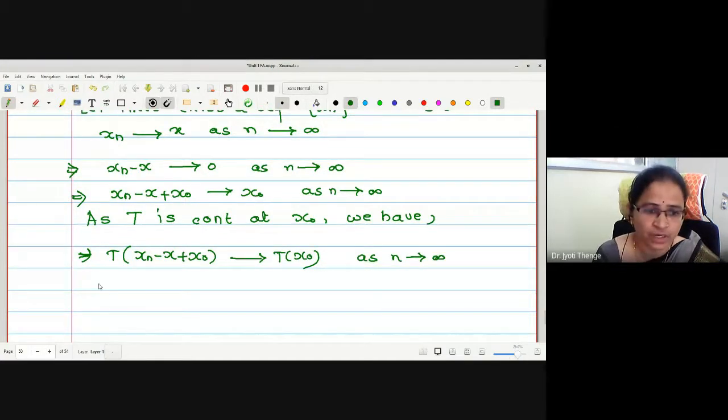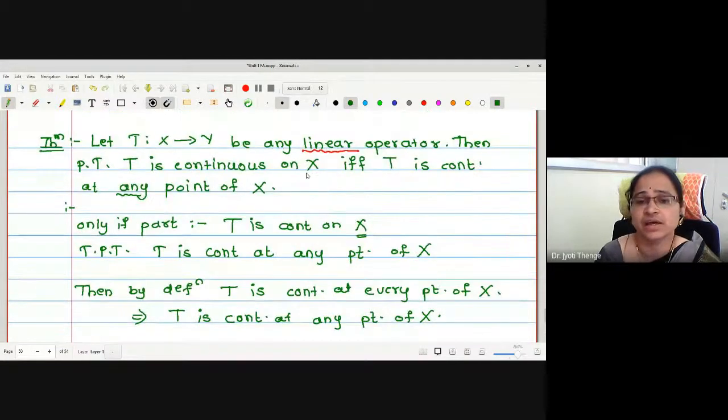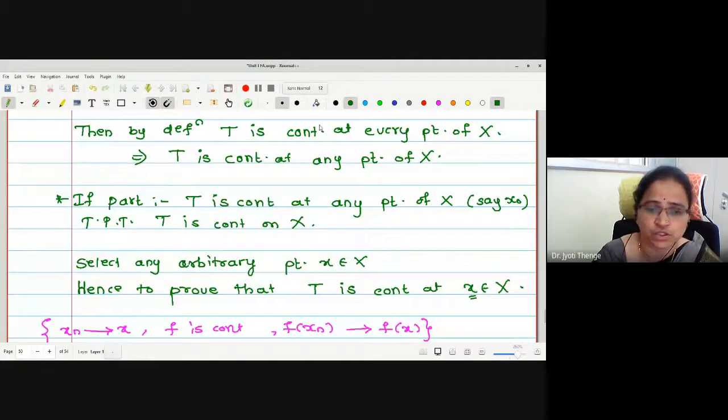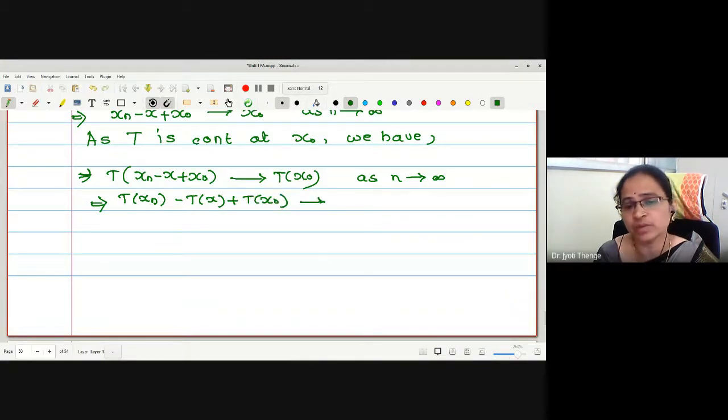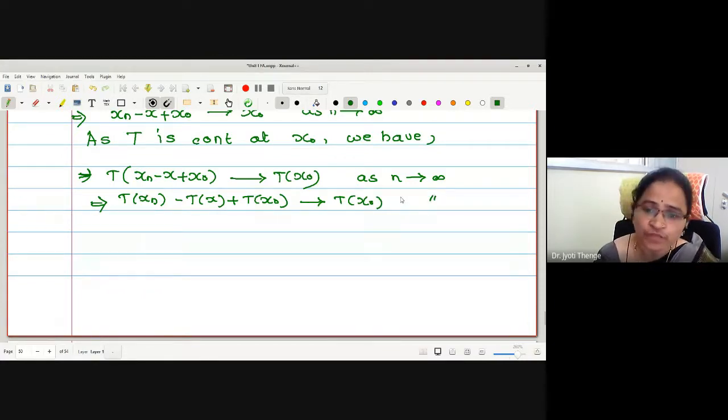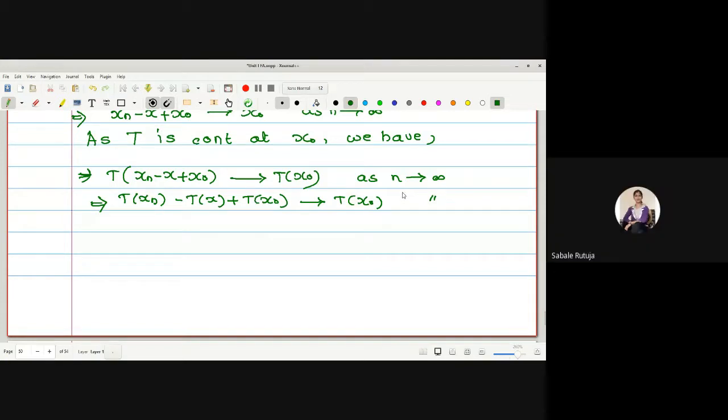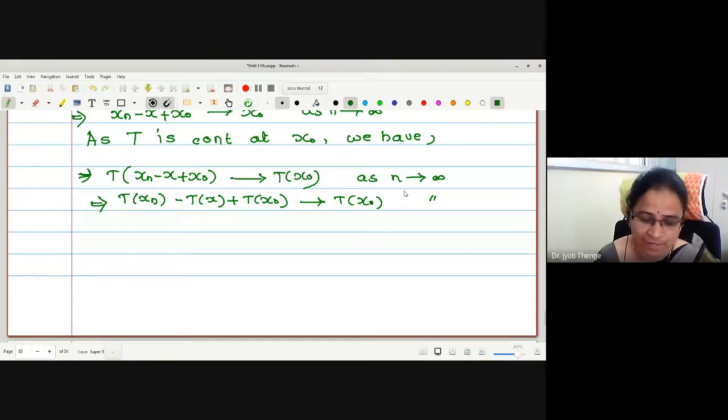Right? But what is the another property of T we have with us? Linearity. So let us use linearity. What linearity tells us here? T of xn minus T of x plus T of x naught. Now you tell me what is the nature of T of x naught? If x naught is any fixed scalar, what about T of x naught? Scalar. Yeah, it's a fixed value, right?